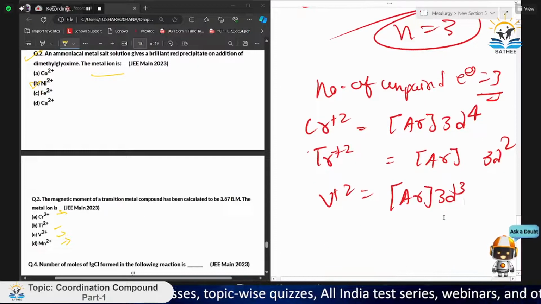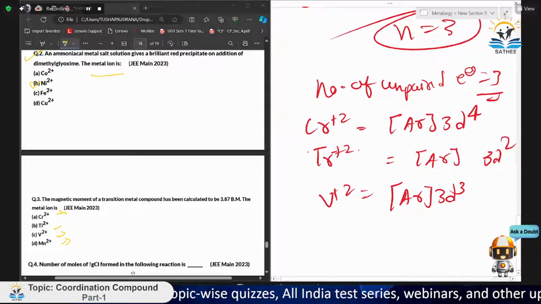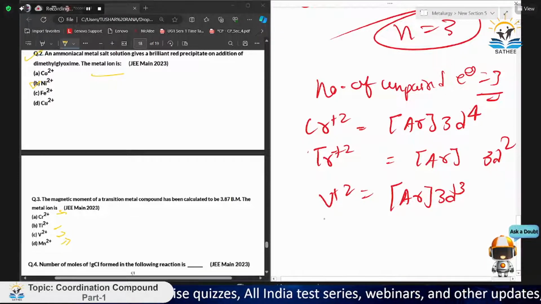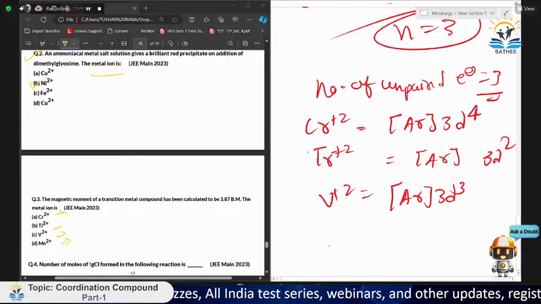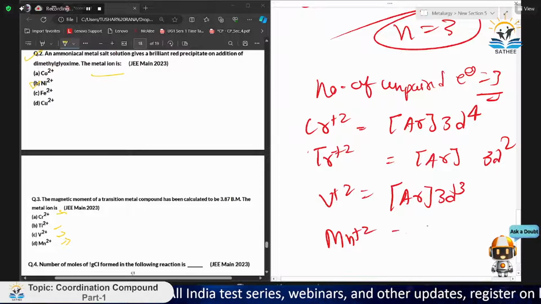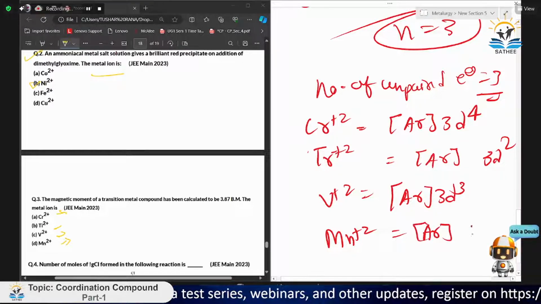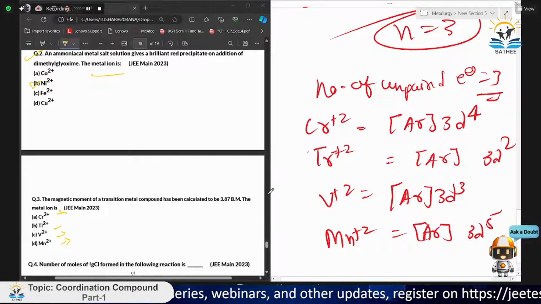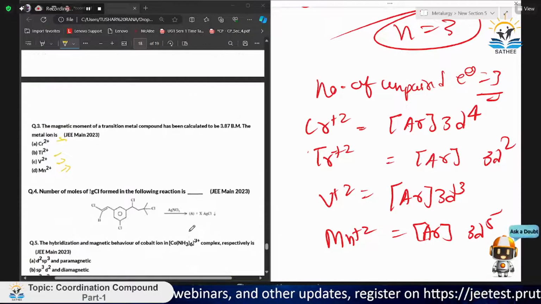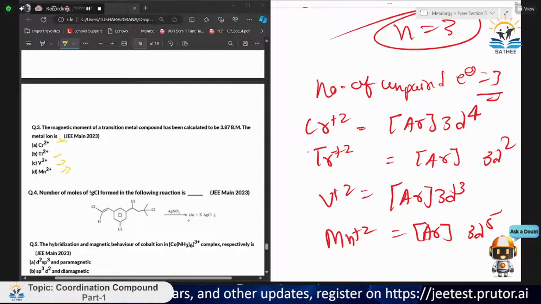We have to just remember that we are removing 2 electrons from the outermost shell. For manganese plus 2, we will get argon 3d5.